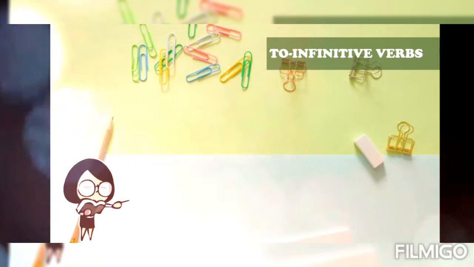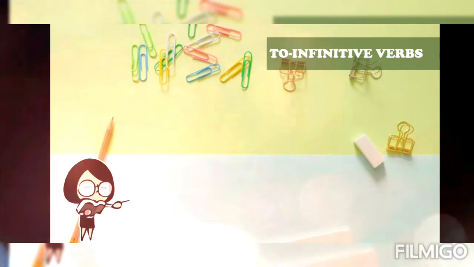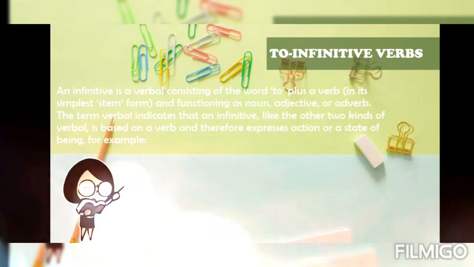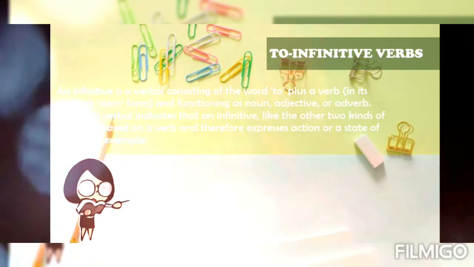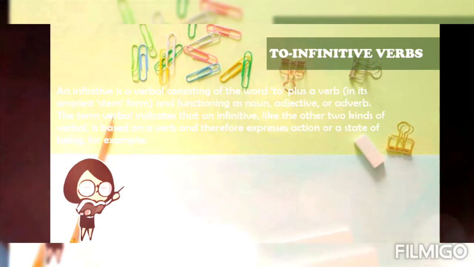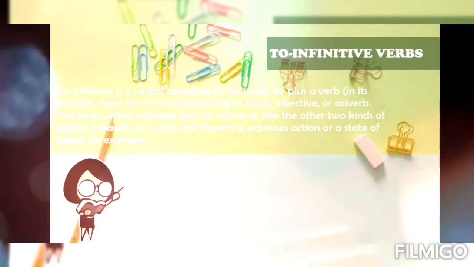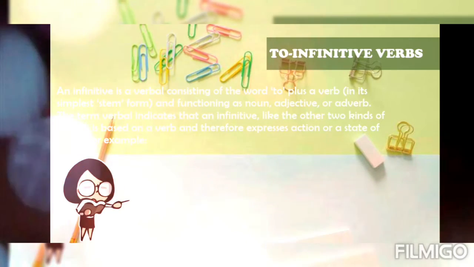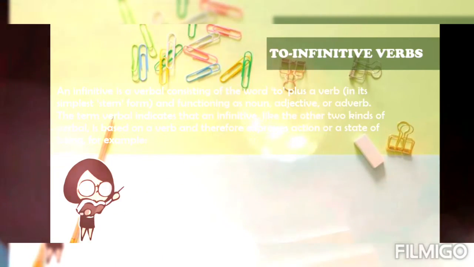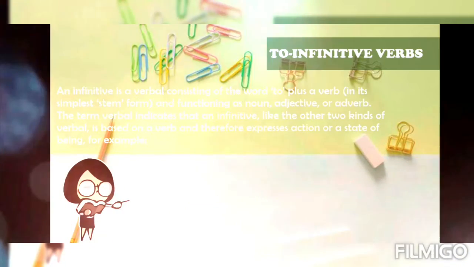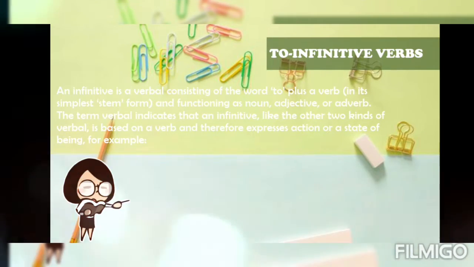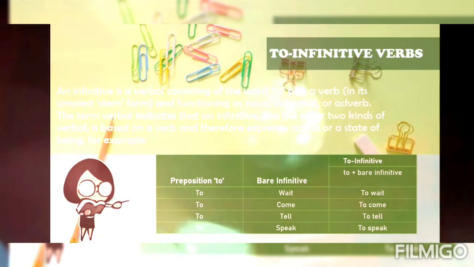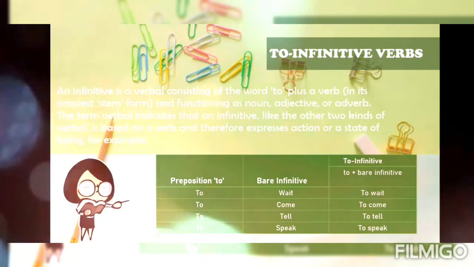And next explanation, I will explain about to infinitive verbs. An infinitive is a verbal consisting of the word to plus a verb in its simple stem form and functioning as a noun, adjective, or adverb. The term verbal indicates that an infinitive, like the other two kinds of verbal, is based on a verb and therefore expresses action or state of being. For example, preposition to plus bare infinitive, so it will be to infinitive.